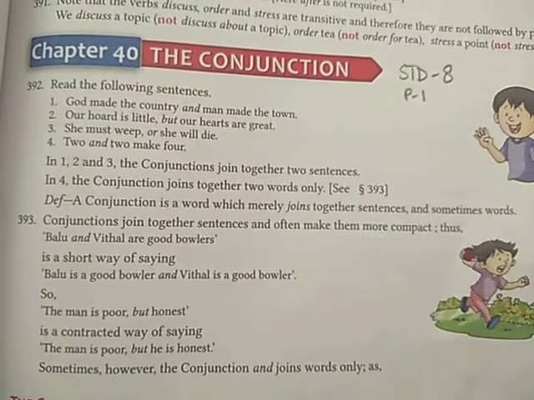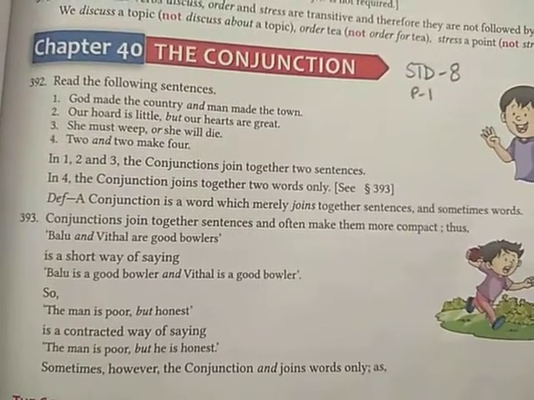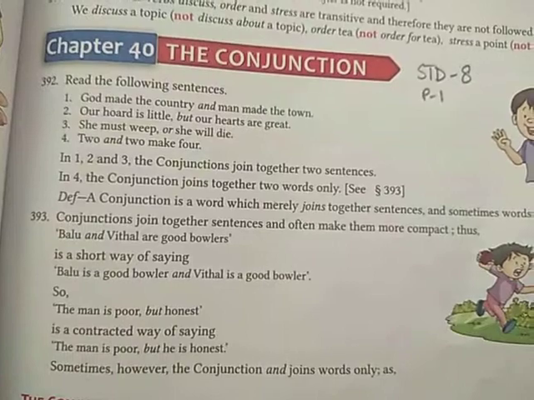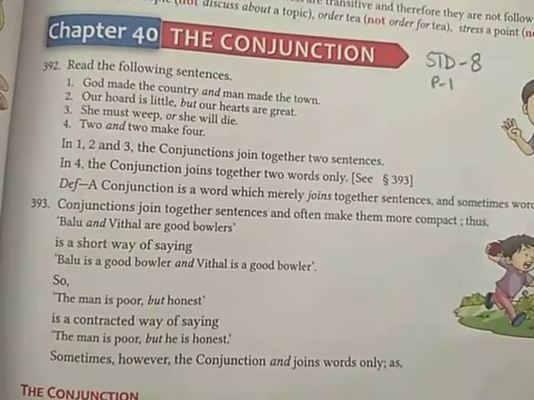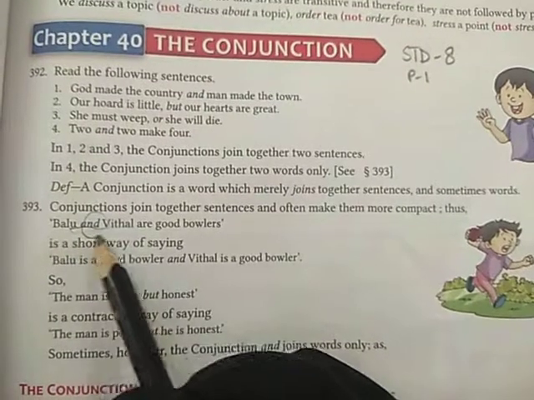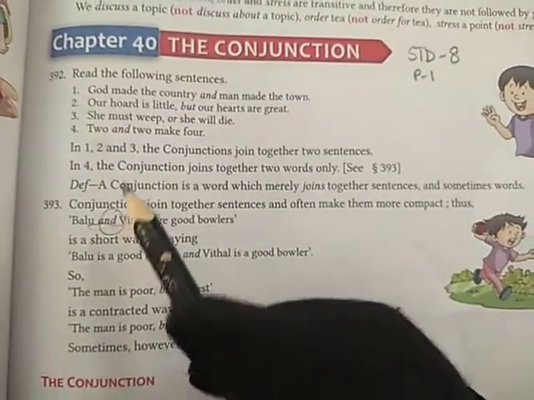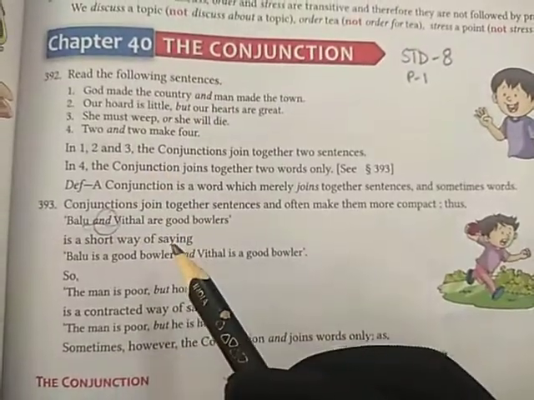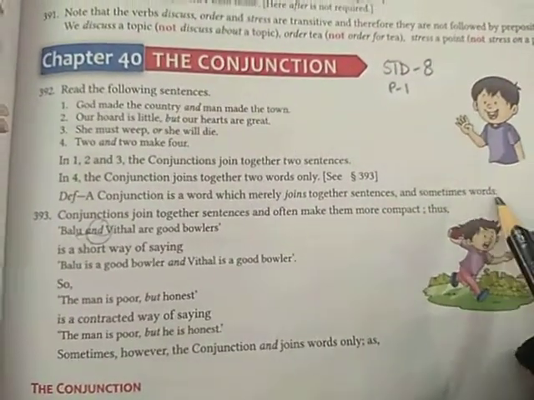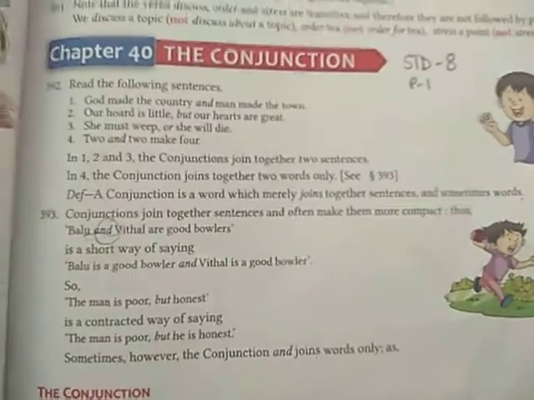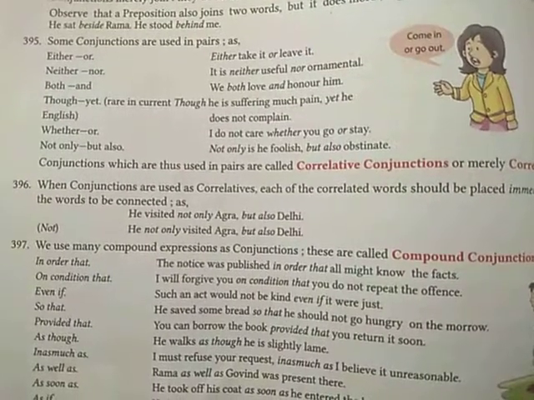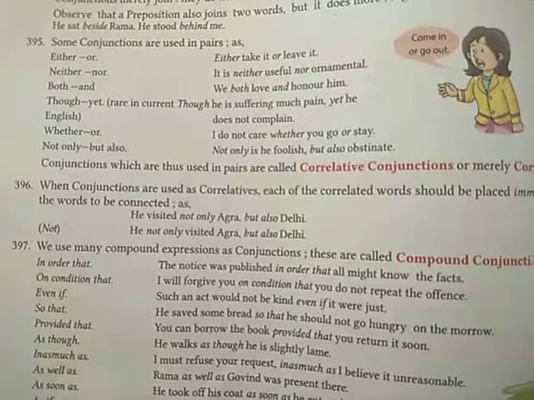For example, Balu and Vithal are good bowlers. Here it's joining two words, Balu and Vithal. To join them we are using the word and. This and is called a conjunction. Understood the definition of conjunction? Words which join two sentences or two words together. Clear?